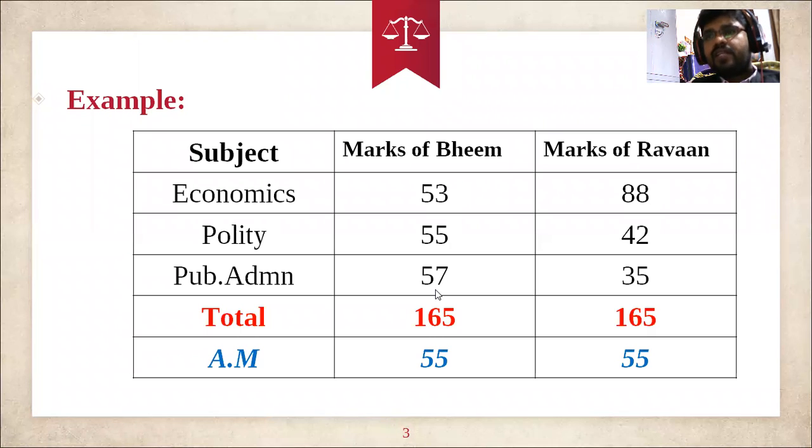Another example. For example, if you take a cricket match, assume the subjects are match 1, match 2, match 3. If instead of Bheem you put Sevak, sometimes Sevak scored 100, sometimes a duck out, and another time he gets a score of 10. So in the 3 matches, he has not maintained consistency, because in match 1 he might have scored 100, in the second match he may have been out for a duck, and in the third match he may have scored 10 runs.